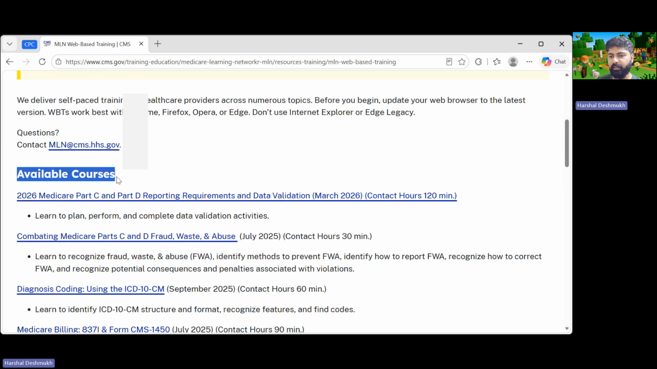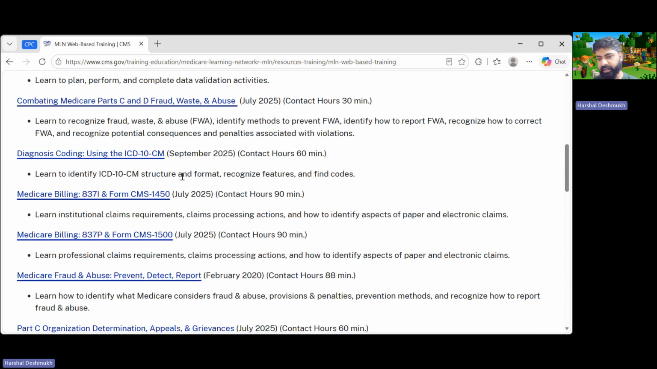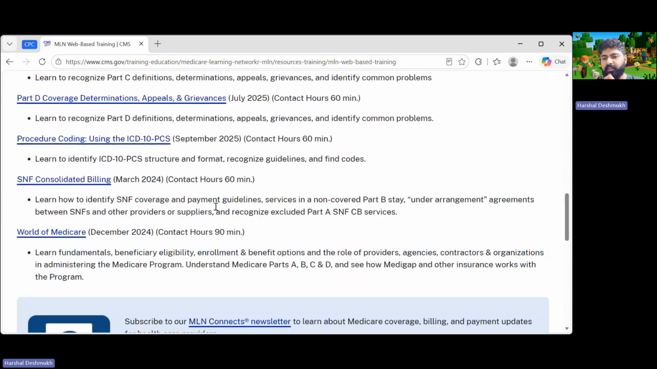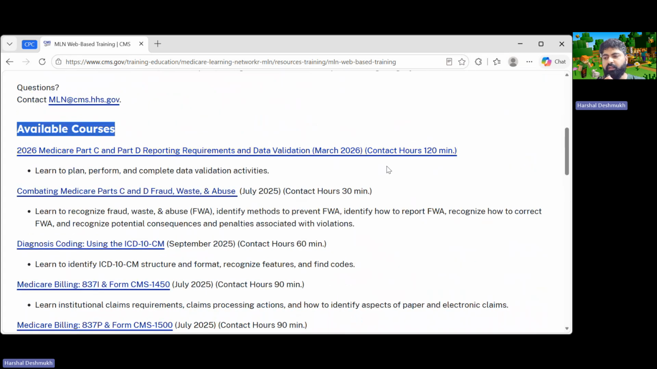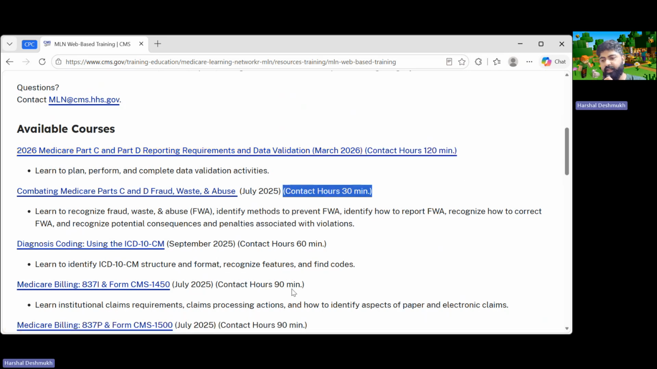You can see available courses here. We have 2026 Medicare, combating Medicare, diagnosis coding, Medicare billing. There are a lot of courses there. But just make sure you also check the duration of the course, that it takes minimum time to complete. There's 120, 30, 60, 90, 90 minutes. So whenever you get time, open a random course, whatever you choose, and complete the course, whatever modules they have. They might have 3 to 4 modules in a particular course.